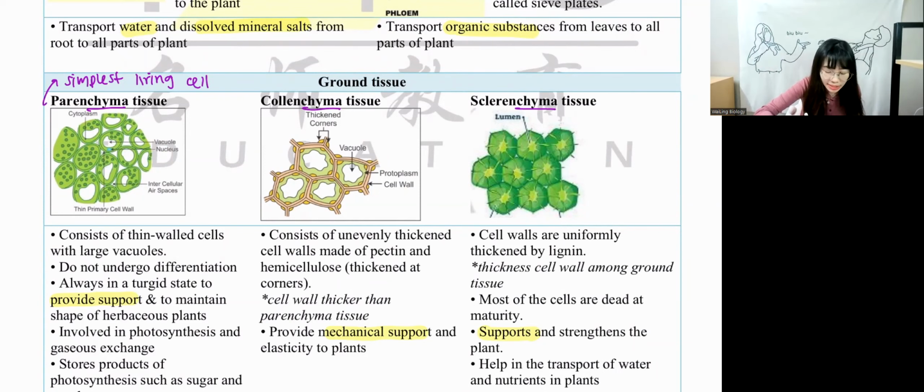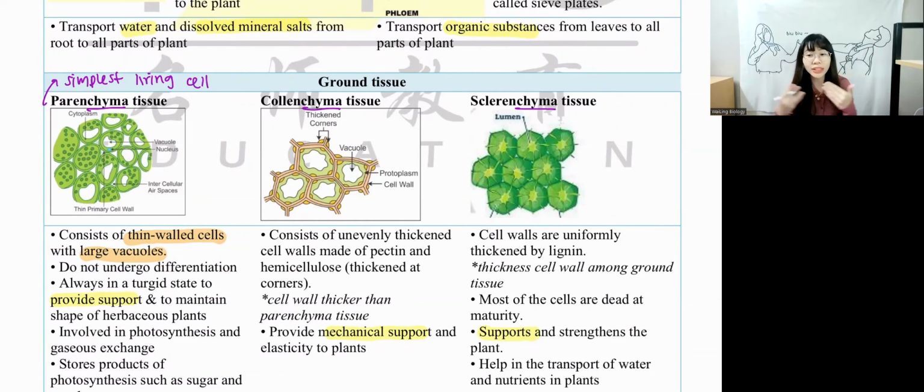Parenchyma tissue characteristics, number one, we have to know they have a thin cell wall, large nuclei, and also a large vacuole. If you notice, the vacuole is very large over here. Okay, what is in the vacuole? Can you tell me? In the vacuole, what do you have? Correct. In the vacuole, we have cell sap, which is nutrients, water, minerals, enzymes, hormones. This is the vacuole content, cell sap.